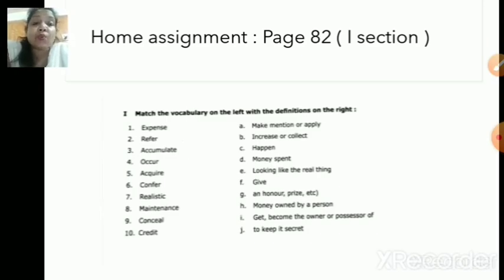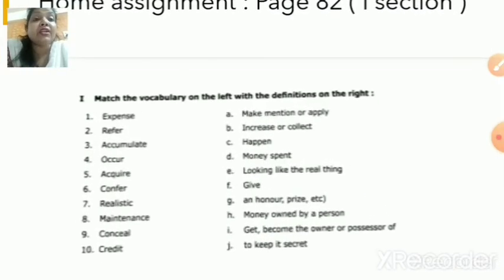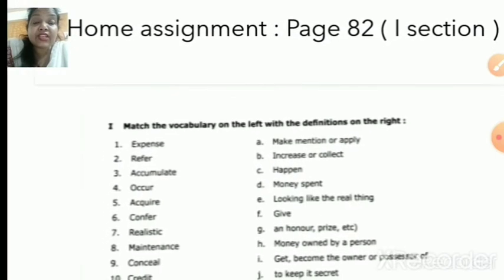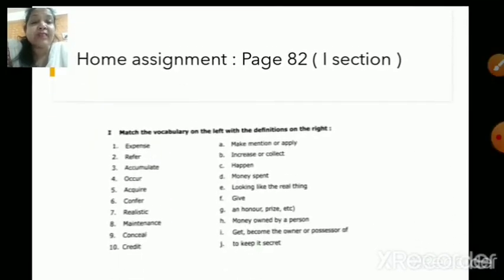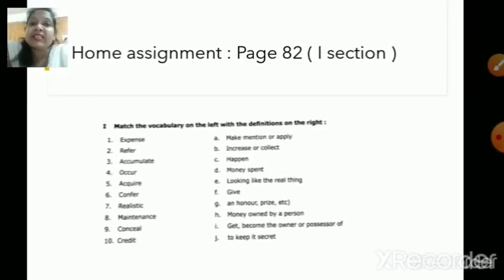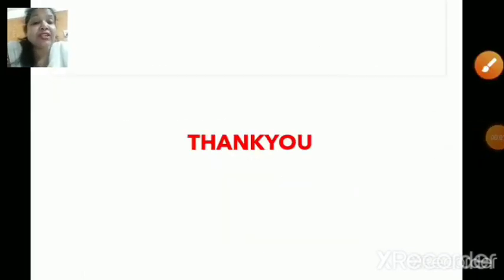All right? So, if you have a grammar book, you can do it in the grammar book, or else you can use your rough book as well. But without fail, take out your dictionary, children, and from the dictionary, you have to go to each and every word and make sure that you check the definitions for each word and match all these words. All right? And yes, it is going to be fun for you, I'm very sure. And we will check out the correct answer when we meet again for the second session. So yes, children, I'm very sure that you have enjoyed the dictionary activity. Now make sure that you practice these words along with the definition.